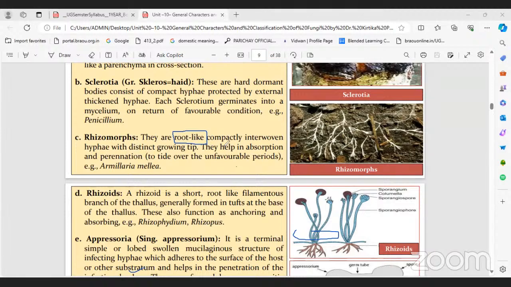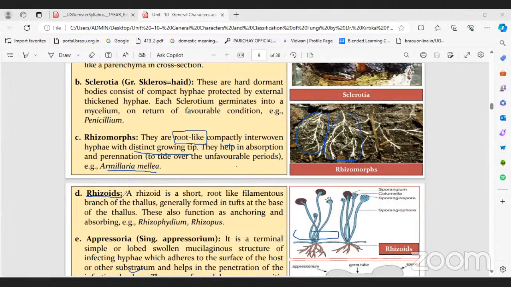They are compactly interwoven hyphae with a distinct growing tip, developed for absorption and variations, for example Armillaria. So this has a root-like appearance. The fungal threads, the fungal hyphae, all together form a root-like appearance. This structure is called rhizomorph.